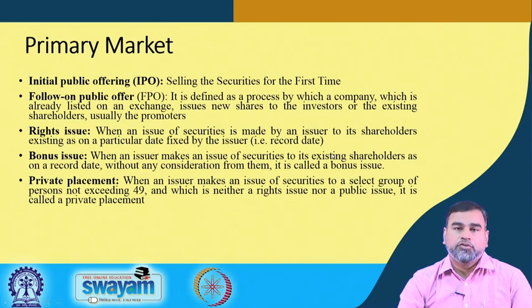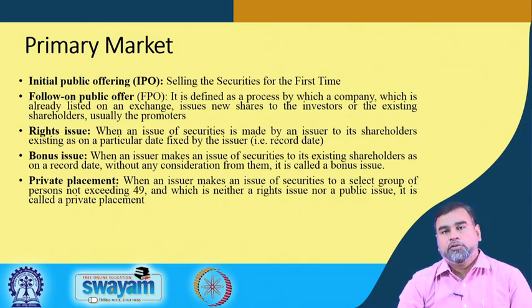Then we have another instrument called the rights issue. What is that rights issue? The rights issue is when the issue of securities is made by the issuer to the existing shareholders, but on a particular date which is fixed by the issuer. That date is called the record date.